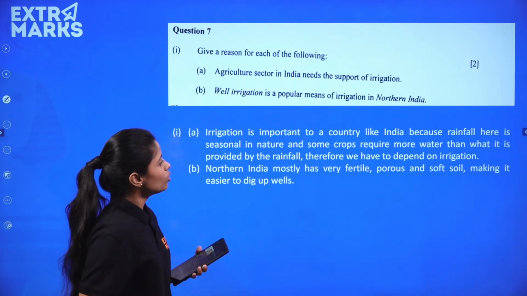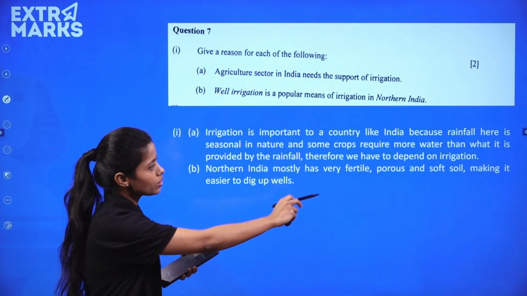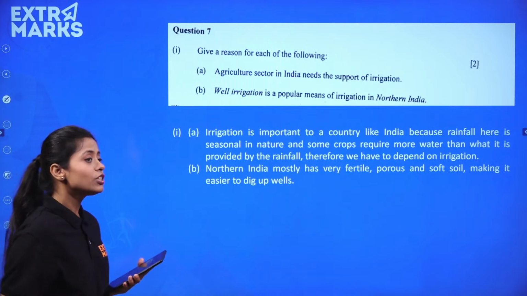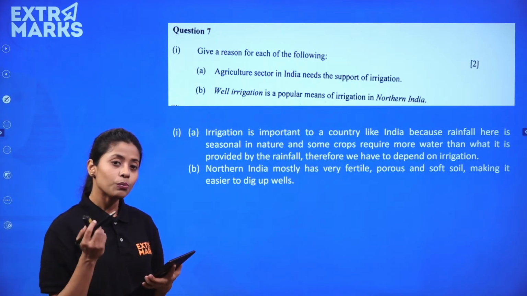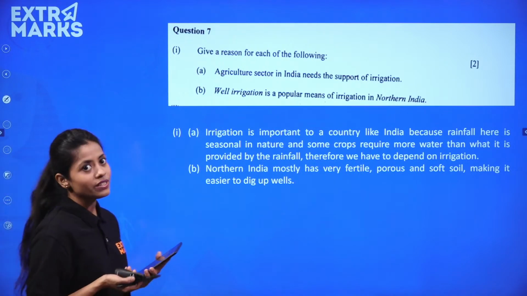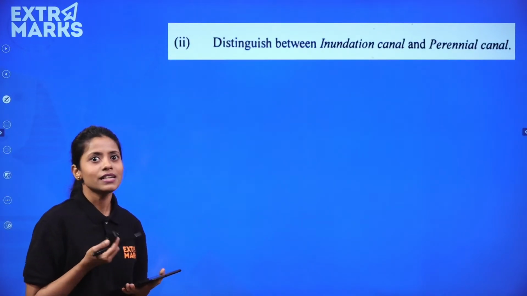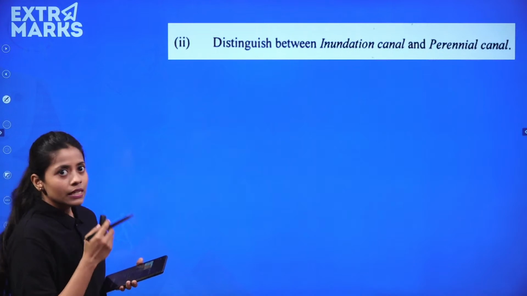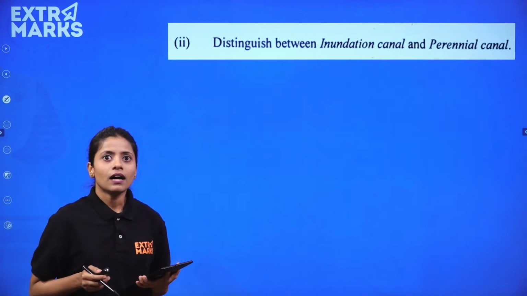Northern India mostly has a very fertile region with porous, soft soil, making it easier to dig up wells. So why well irrigation is a very popular means of irrigation in Northern India is one of the reasons I wanted to give you.